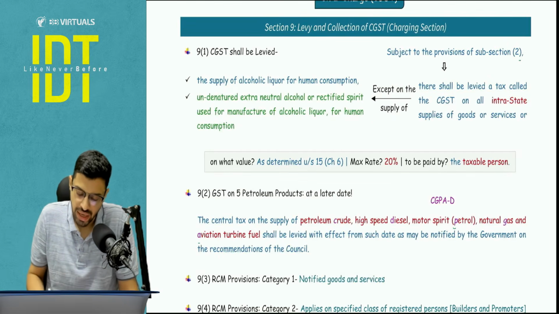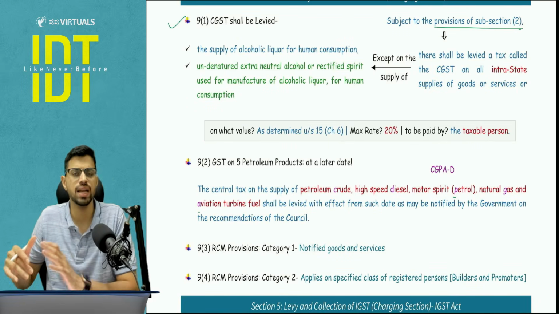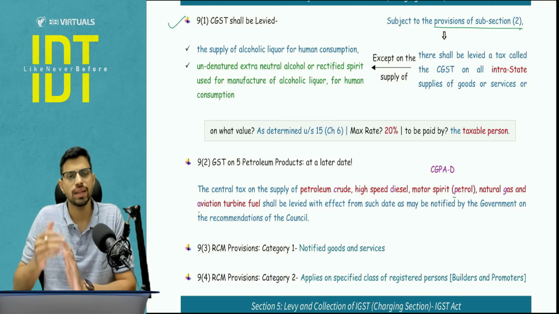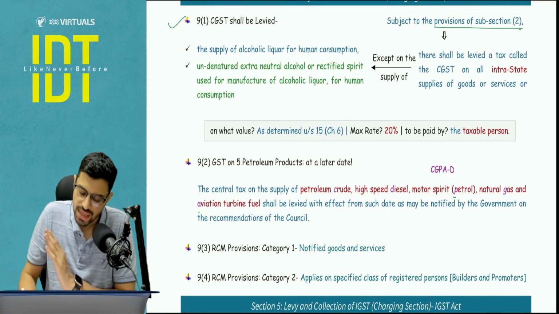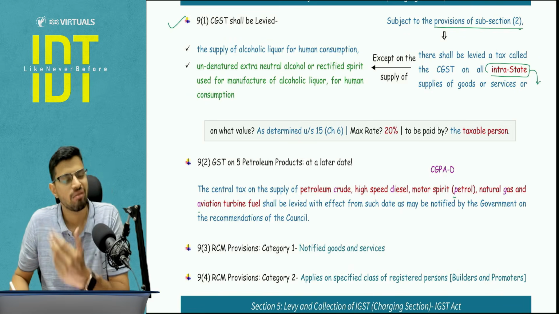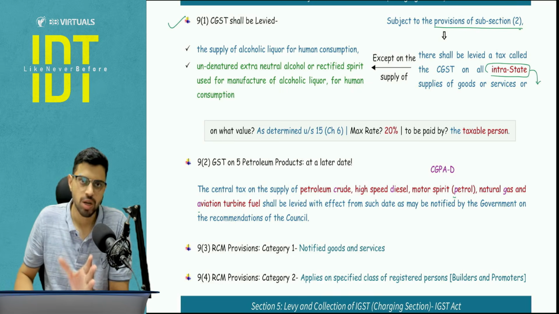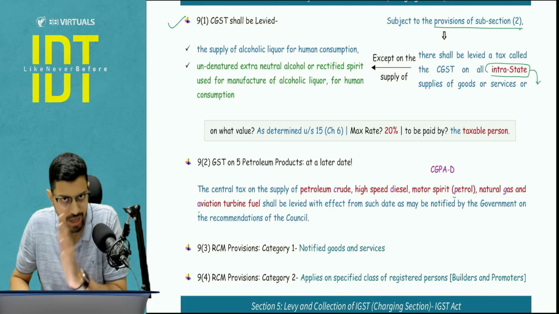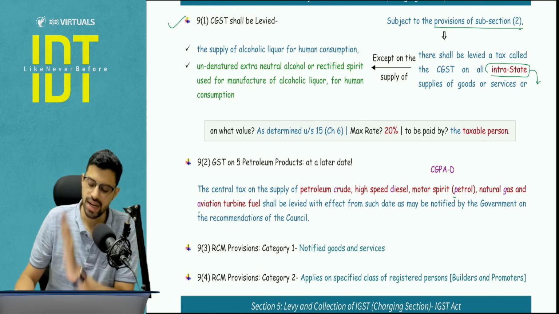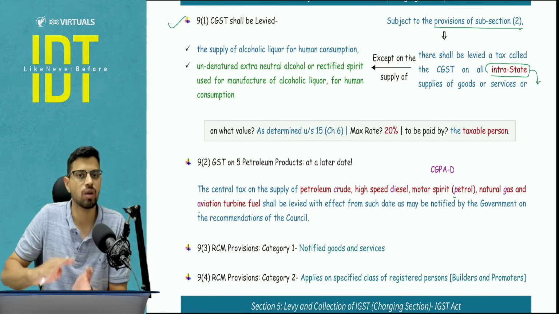Section number 9, levy and collection of GST. This is subject to, first of all, provisions of subsection 2, which basically covers the 5 petroleum products. As you know, the GST on 5 petroleum products will be at a later date when the council will announce. So whenever there is an intrastate transaction, what is intrastate transaction? You know, right? This is a revision lecture. We will cover that in detail in next chapter. So basically, place of supply and the location of supplier is in one state or one union territory. Although there are some other analysis involved, we will cover in chapter number 3. Okay, so there is an intrastate supply, then we are going to apply CGST except on 3 cases, 3 items which are outside the scope of GST.